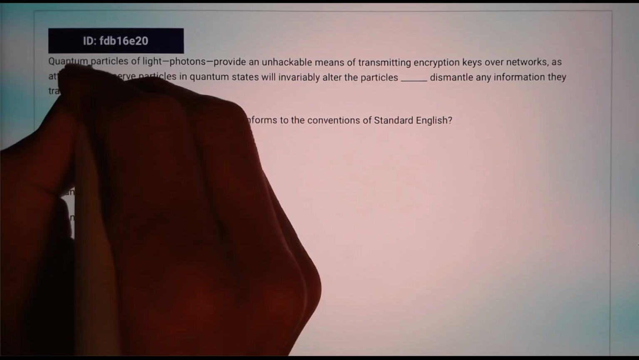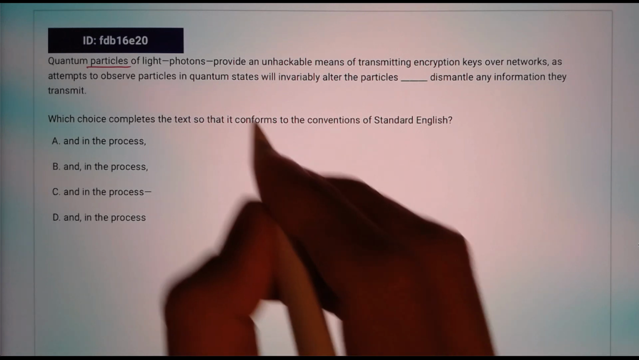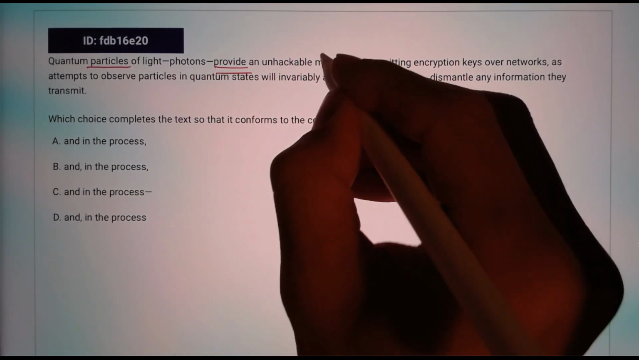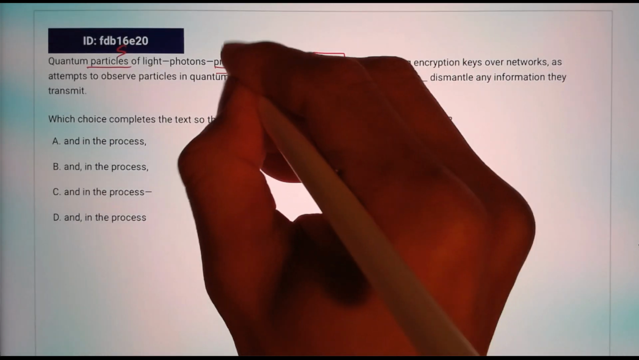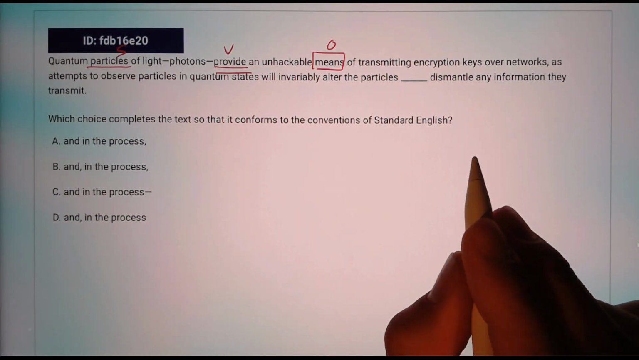here will be the particles, quantum particles, and the verb of the main clause should be provide here. Provide an unhackable means, that will be the object. Subject, verb, object of transmitting encryption keys over network.